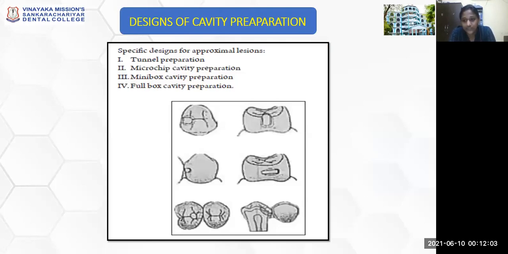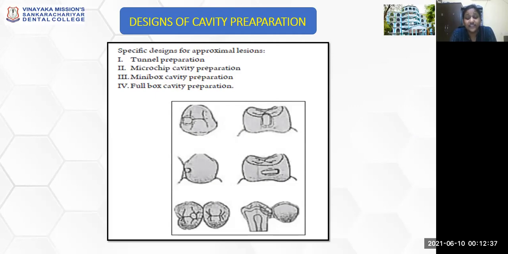So next, coming to the designs of the cavity preparation. The change that has been introduced from GV Black's cavity class preparation to this minimally invasive preparation is a wide range. It preserves the natural tooth structure. Whereas if you have a proximal caries lesion, the conventional technique will tell you to prepare your occlusal class 1 preparation that will extend into your proximal side as a proximal box cavity preparation.